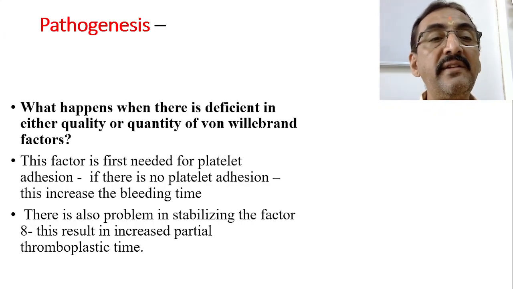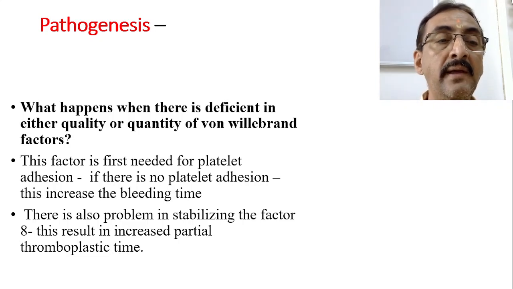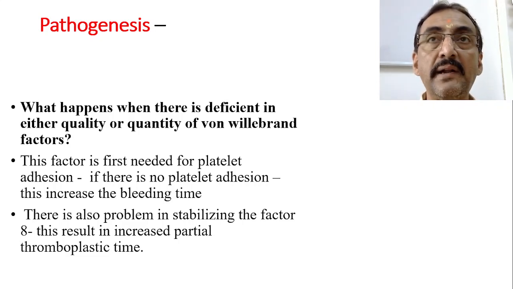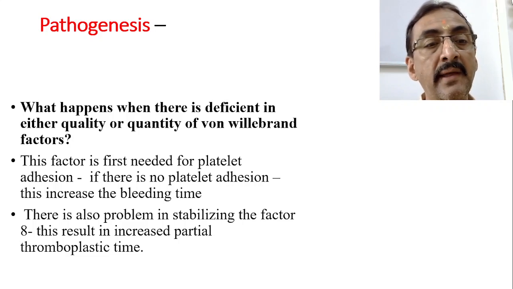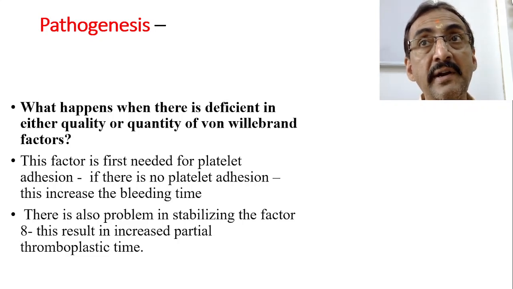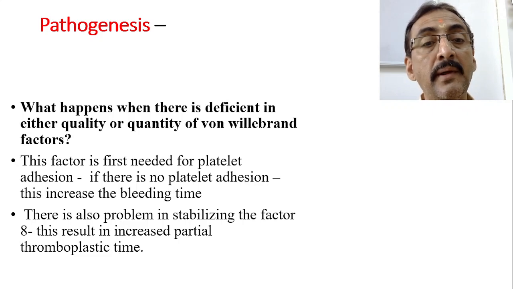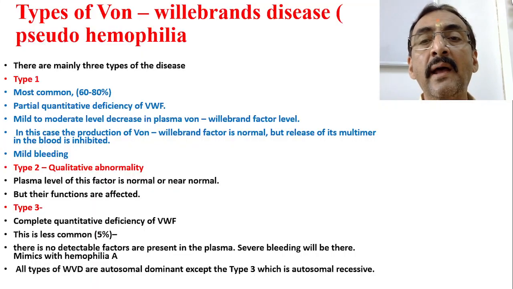Now what happens when there is deficiency in either quantity or quality of von Willebrand factor? This factor is first needed for platelet adhesion, and if there is no platelet adhesion, this increases the bleeding time. There is also a problem in stabilization of factor 8, and this results in increased partial thromboplastin time. Because factor number 8 is related to the intrinsic pathway, so APTT will be increased. Okay, so this is required for platelet adhesion. If it is not there, it will lead to increased bleeding time. And this is the whole process.